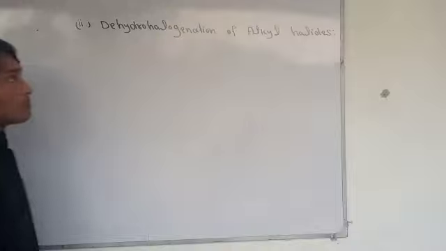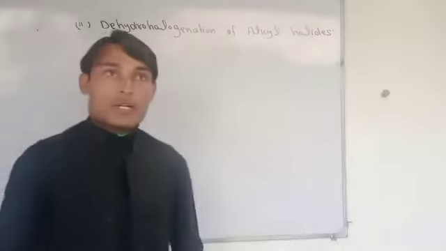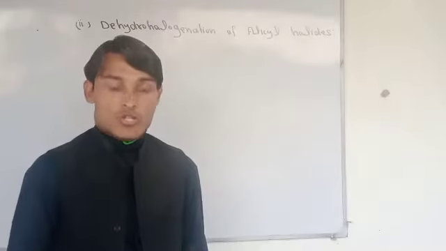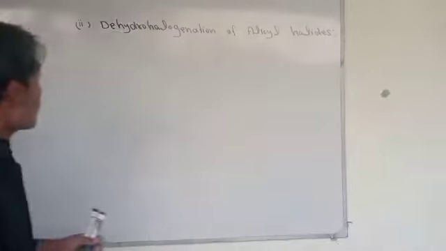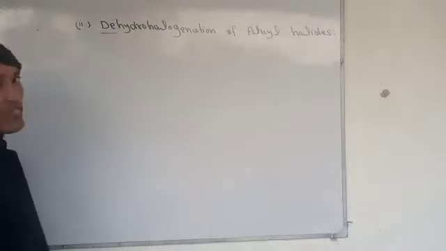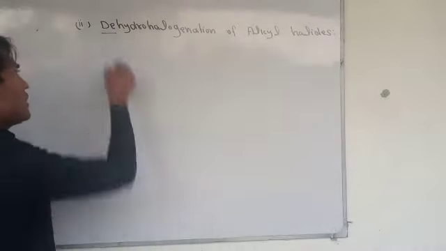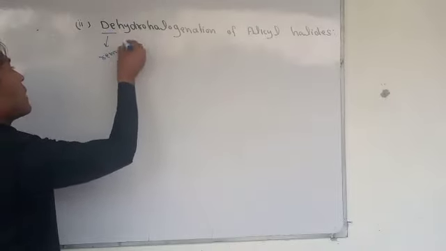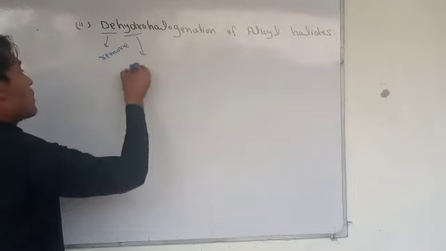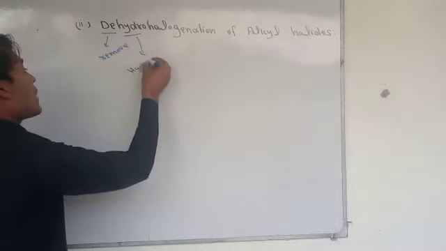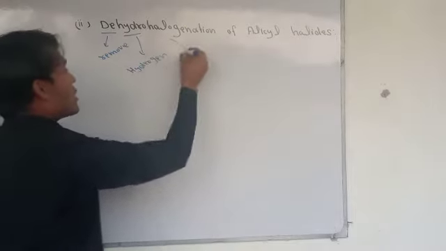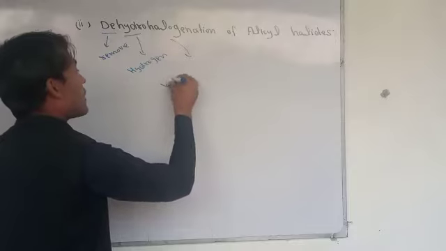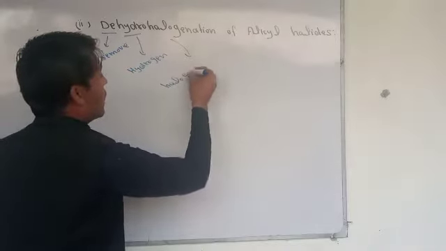First of all, let's talk about the terminology of these words. The first part is D. Always, D is a prefix. If we talk about grammar, D is a prefix and it means remove. And hydro here means hydrogen. And halogenation means halogens.